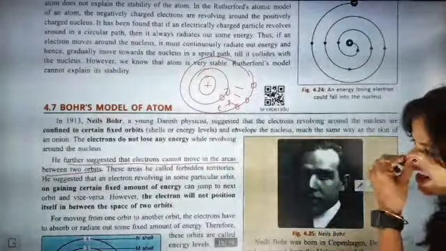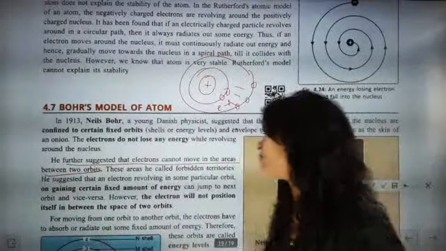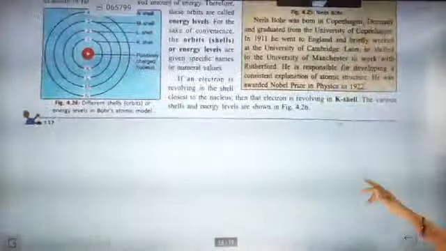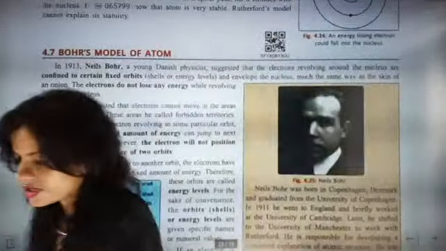Fine. So in the next class we are going to talk about the K shell. We are going to talk about the position of electrons. In the next class we are going to discuss the Bohr model of atom in much more detail.